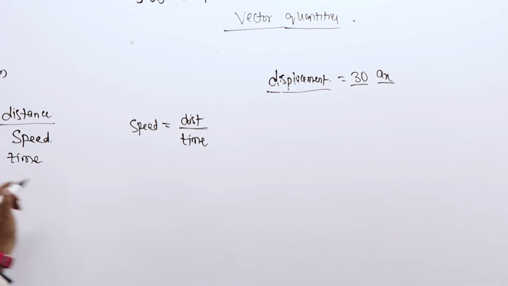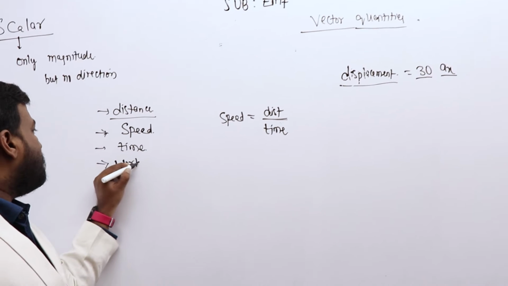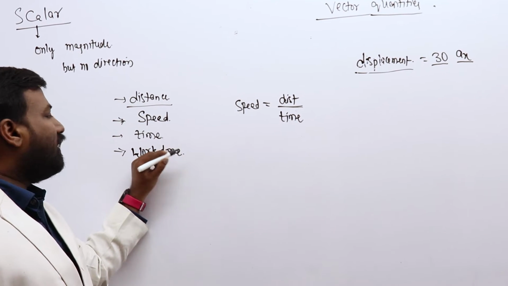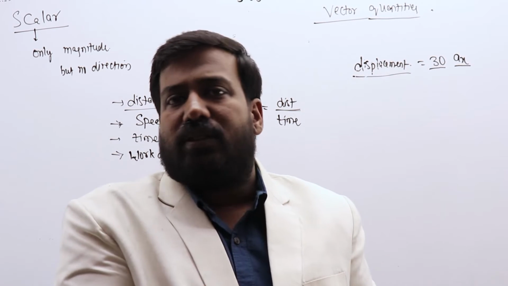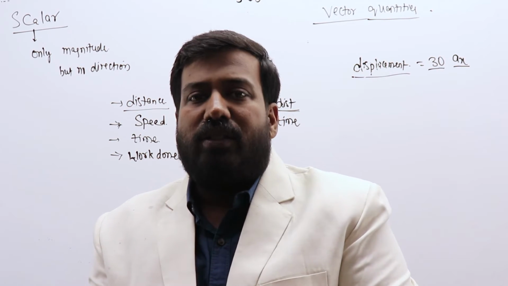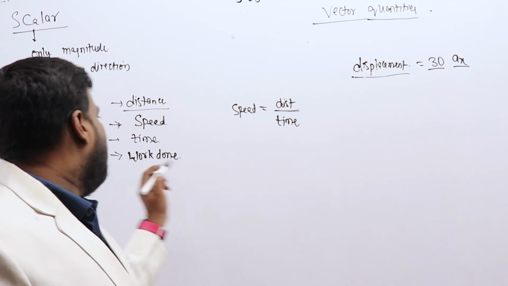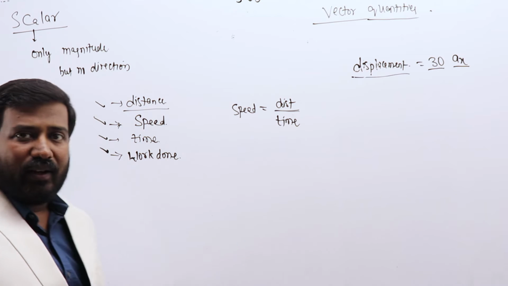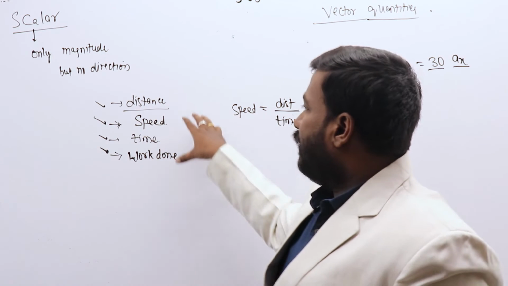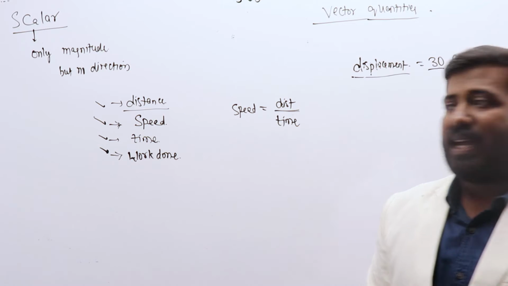Other than this, if you take work done, how much work done do we say generally? Work done is like 20 joules, 30 joules, 40 joules. It doesn't have any direction. Therefore, work done is also a scalar quantity. These are all day-to-day life quantities which are scalar quantities.